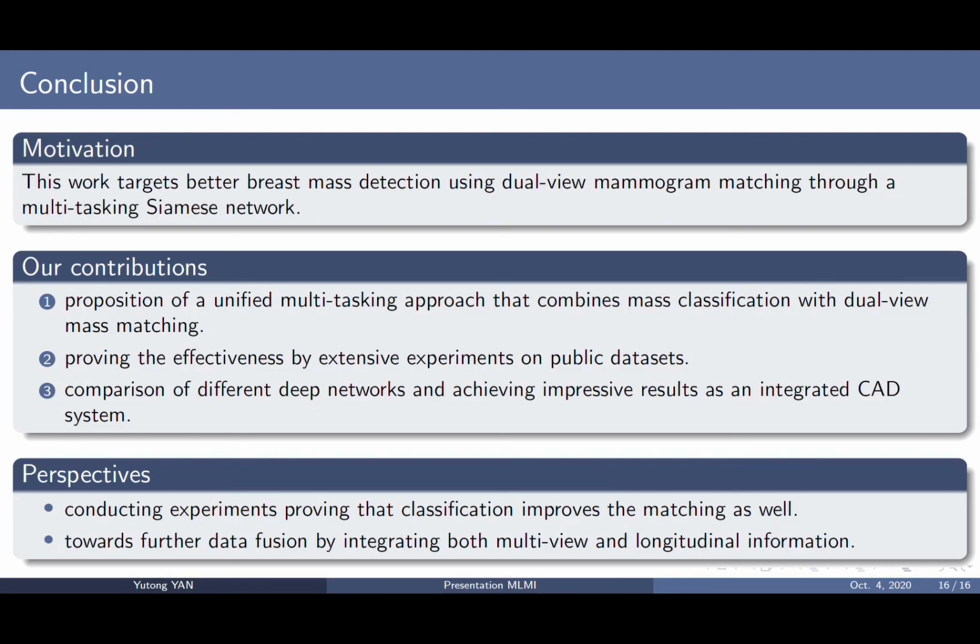In conclusion, in this paper, we propose a unified Siamese network that combines classification and dual-view mass matching to take advantage of multi-view information. We prove the effectiveness of integrating multi-view information within the breast mass detection pipeline by extensive experiments on public datasets. Based on Siamese networks, our method generalizes well using different deep networks and shows impressive results as an integrated computer-aided diagnosis system.